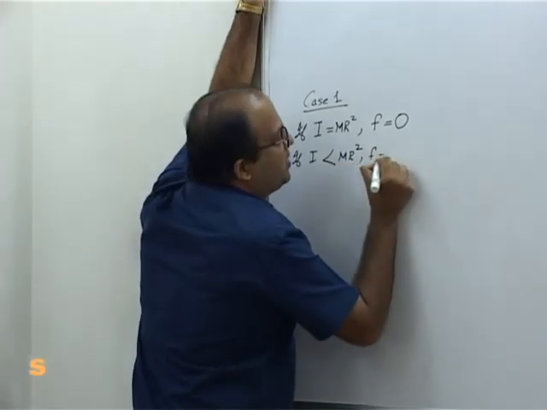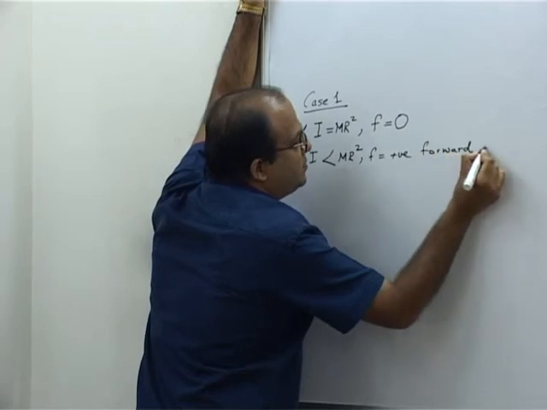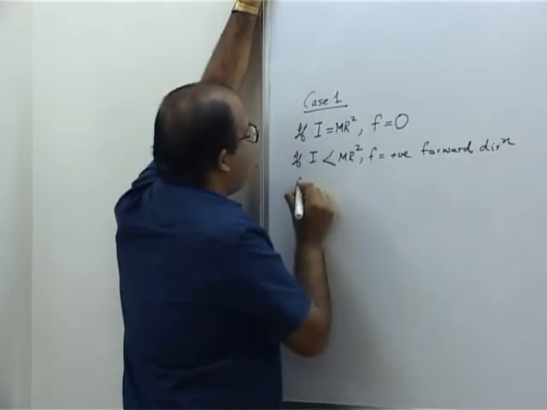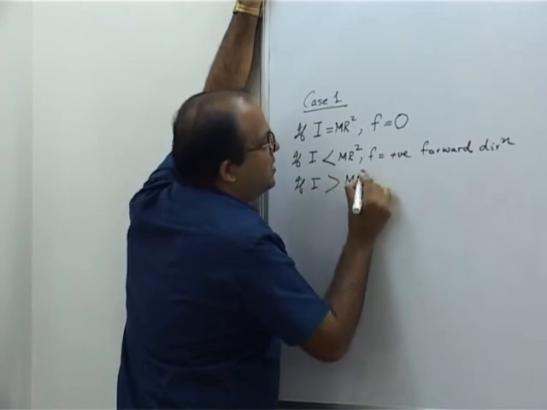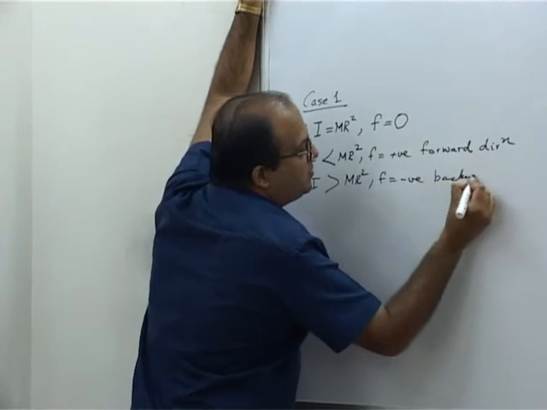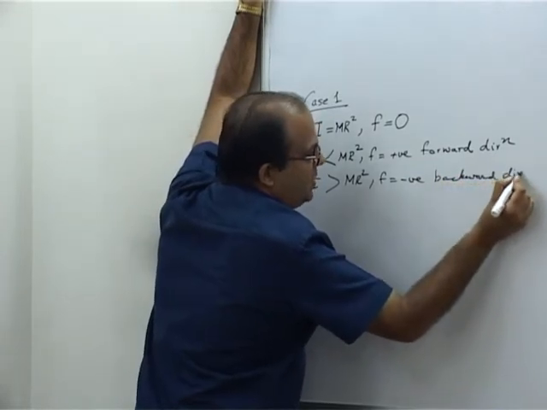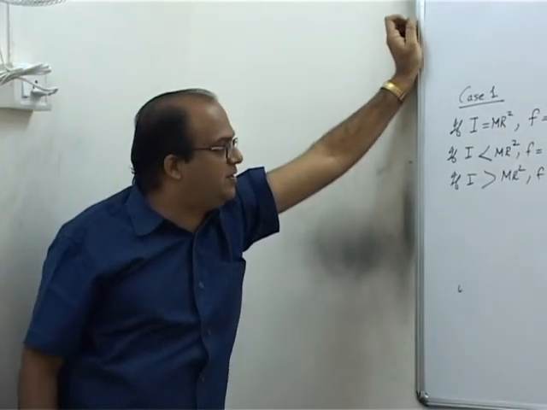So f is positive. That means in forward direction. If I is greater than mR squared, then f will be negative. That is in backward direction. All these I are about an axis passing through the center of mass.